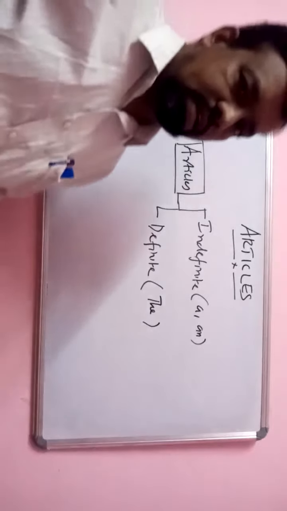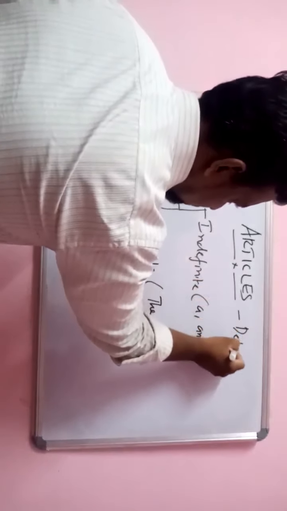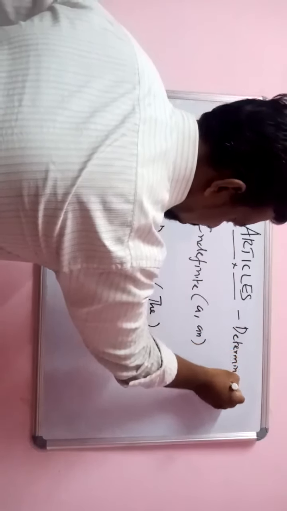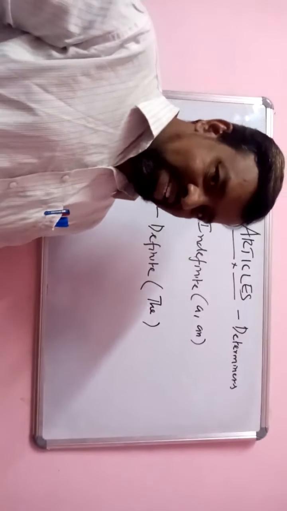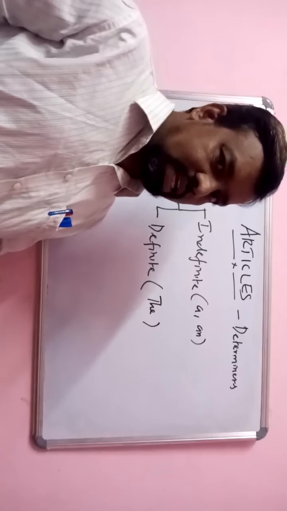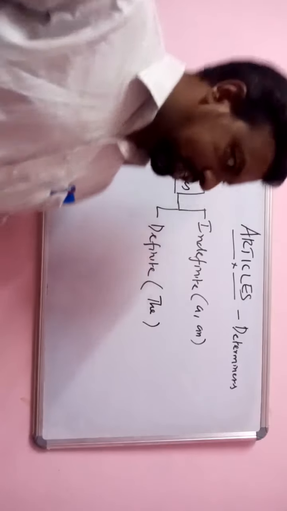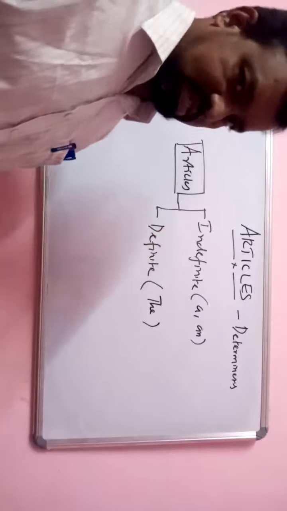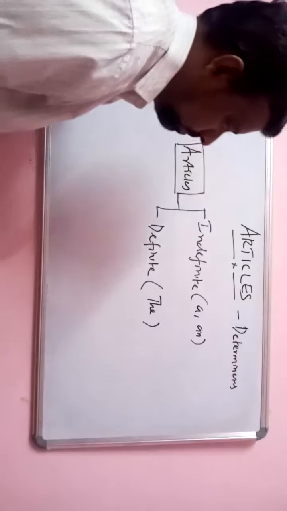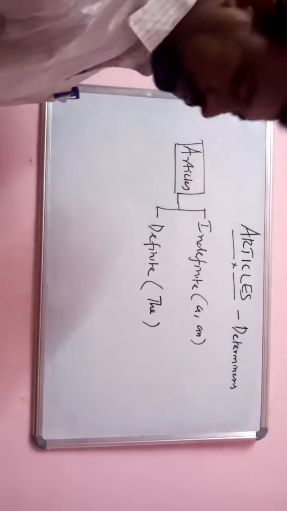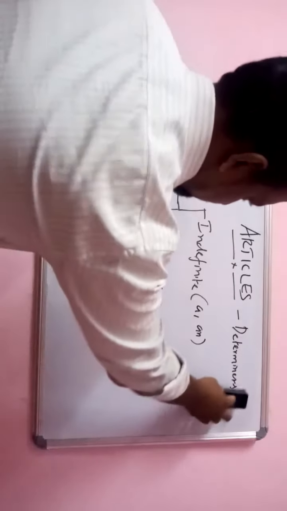Dear students, articles are also called determiners, which determine the quality of a noun, whether it is indefinite or definite. That is why they are called determiners. First, let us discuss indefinite articles.